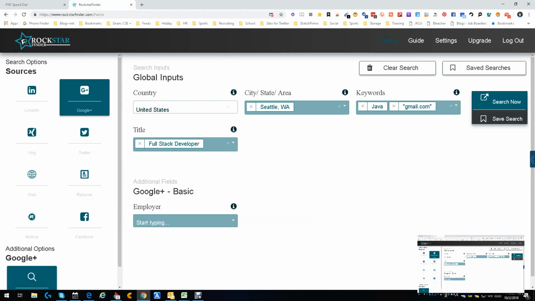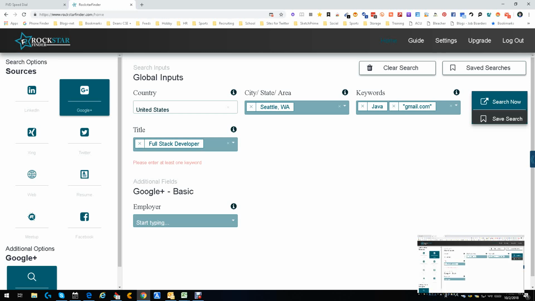Let's see Google Plus. Now, Google Plus is interesting because Google Plus is hard to search. A lot of great people there, but it's really tough to search. So let's see if we can get rid of some stuff. It's having a little problem here, so this is interesting. Let's clear the search. Interesting. A lot of stuff is being interesting here. Please enter at least one keyword. We've got keywords, but yet it's not giving us keywords.